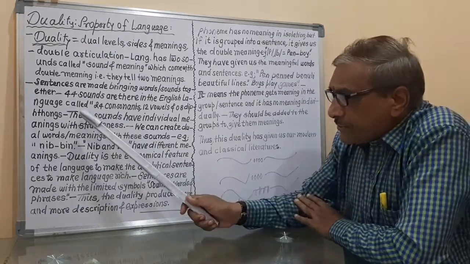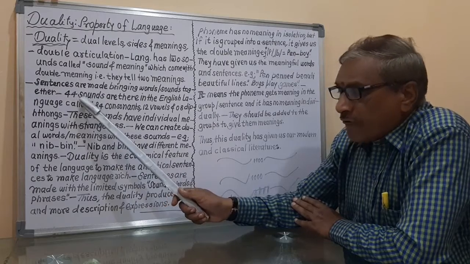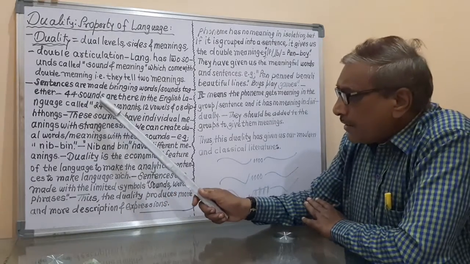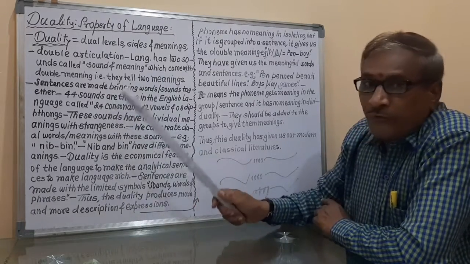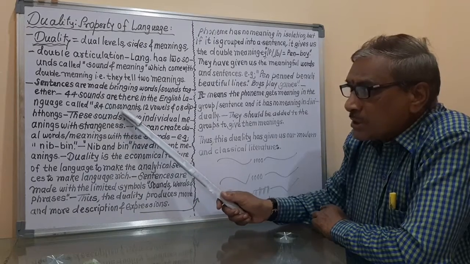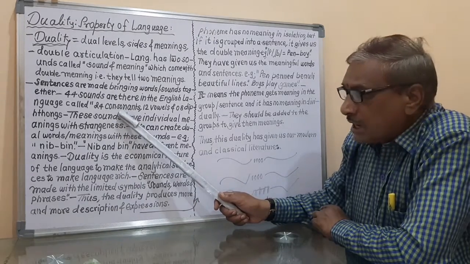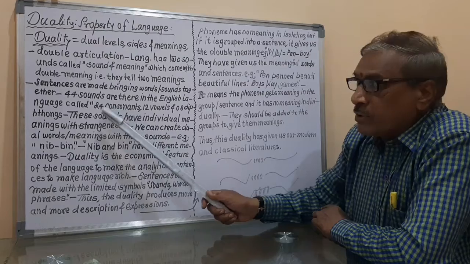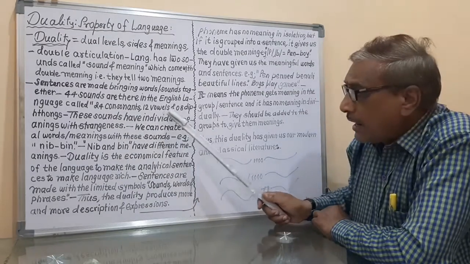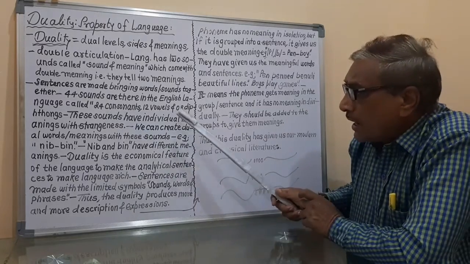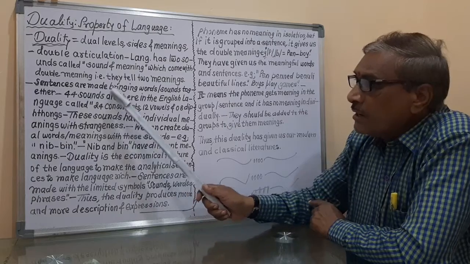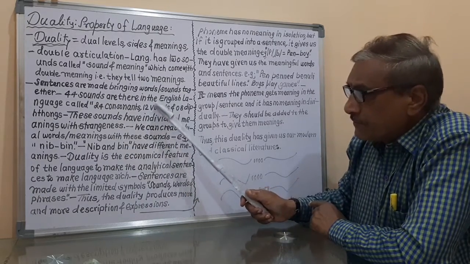It means that in the English language there are the 44 sounds: there are the consonants 24, the vowels 12, and the diphthongs 8. In this way there are the 44 sounds in the English language.